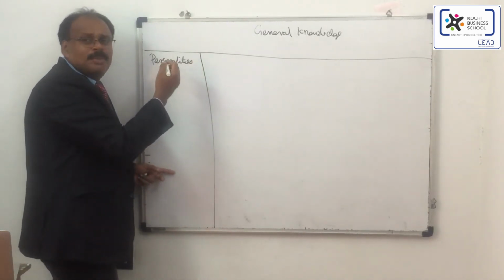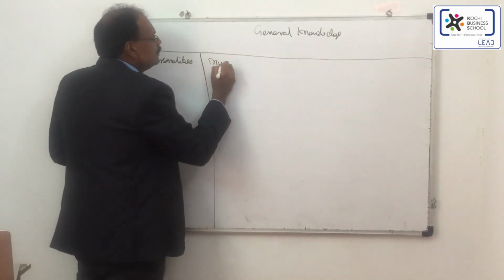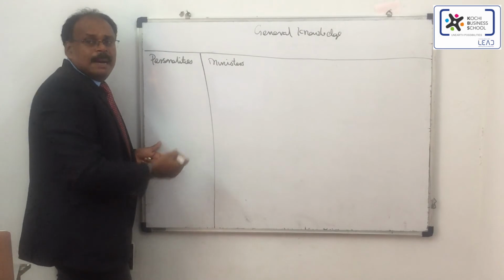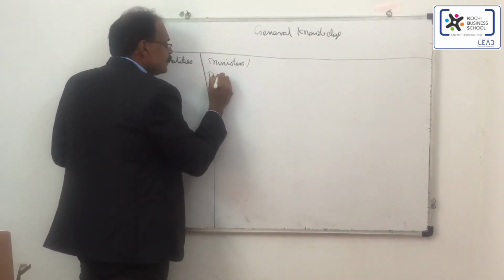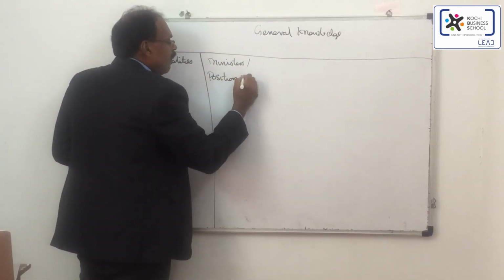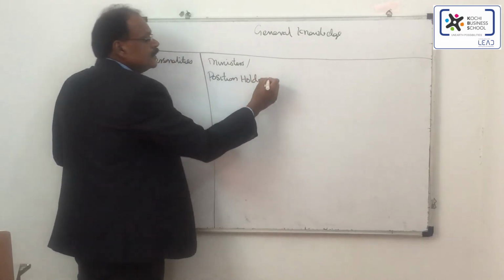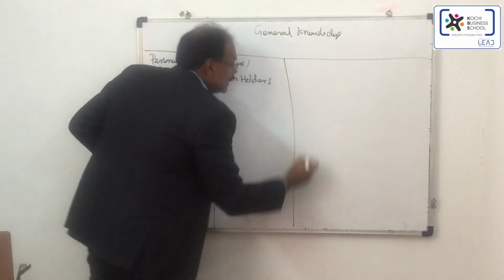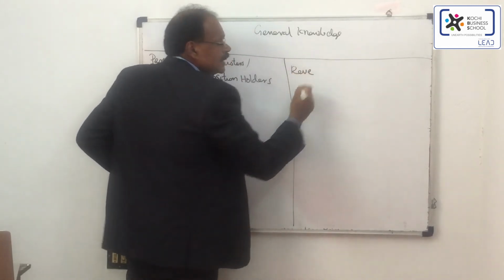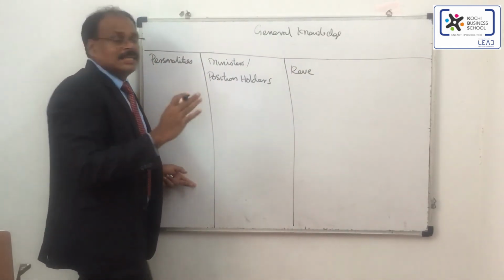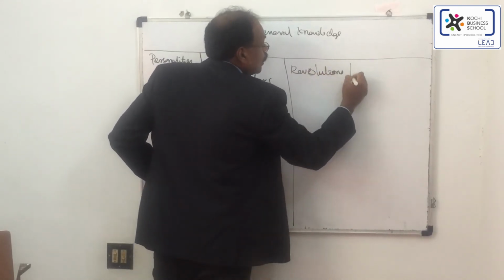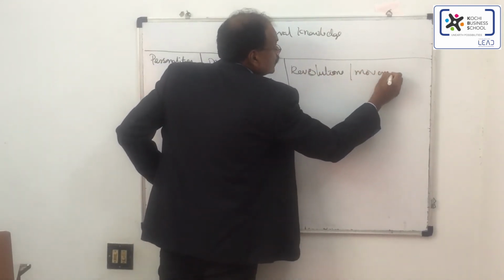So about personalities: ministers, position holders, and the people behind certain revolutions or movements.